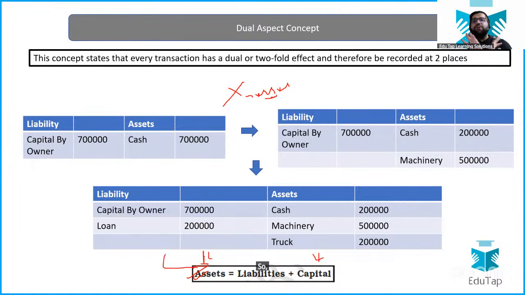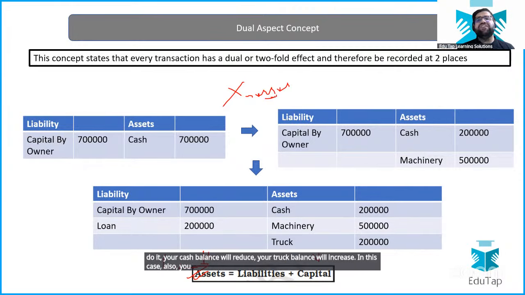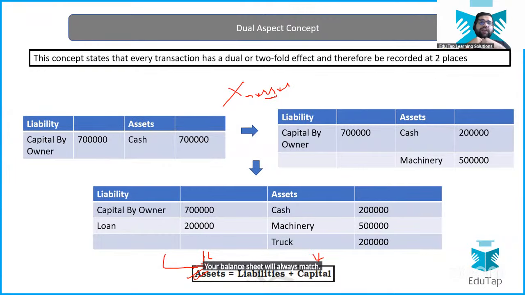So the balance sheet always matches. If it is not matching, then you are not a good accountant. Hello, everybody. What if we buy a truck through the cash account? Do it. Your cash balance will reduce, your truck balance will increase. In this case also, you will see your balance sheet will match. Your balance sheet will always match. There is no condition in which the balance sheet will not match, right?